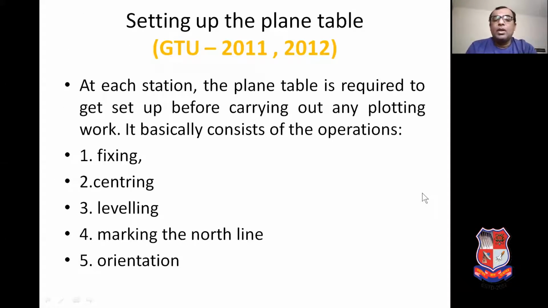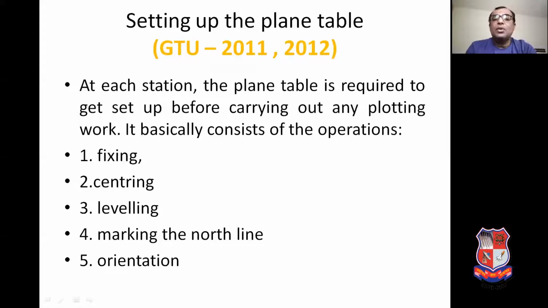Now, next point is setting up the plane table. To start the surveying by using the plane table, it is required to prepare the instrument before the starting of the surveying work. That operation is known as the setting out of the plane table.